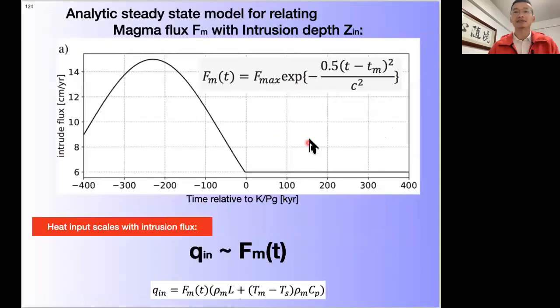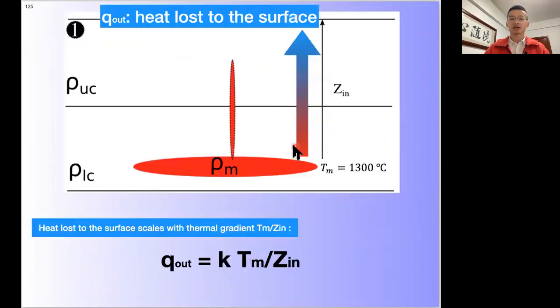Then based on this idea, we build this analytic steady state model for relating the flux F_m to the intrusion depth of the sill, assuming again a Gaussian shape of flux of magma. The heat input scales with intrusion flux. So the heat input Q_in scales with F_m. The heat lost is just